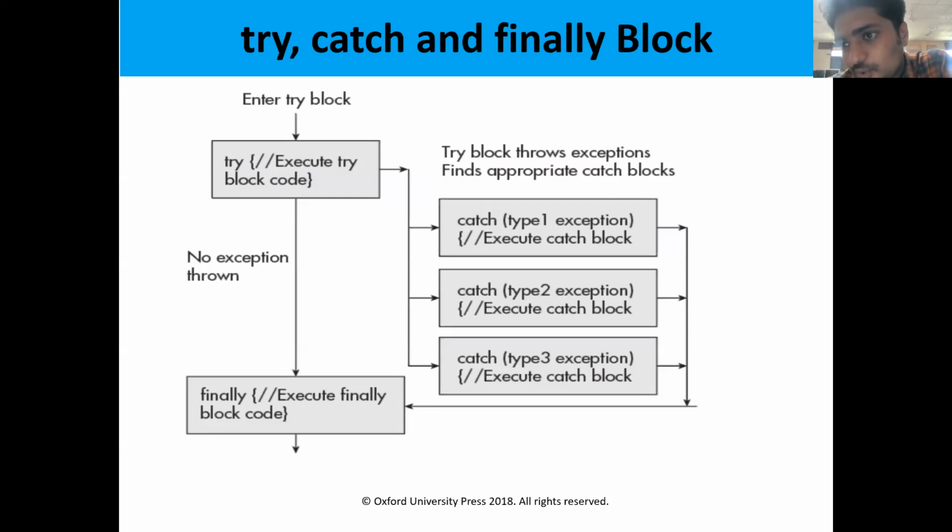Throw is a keyword which is used within the method as a statement. Suppose you take the method add(int a, int b) throws some exception. Throw will be used within the method. That is the difference between throws and throw.